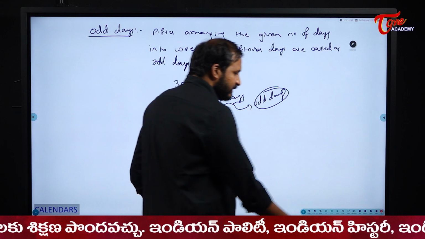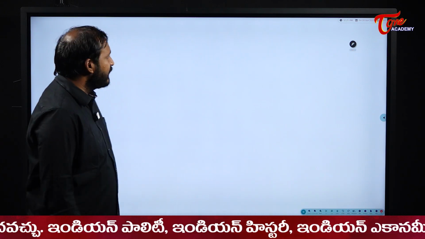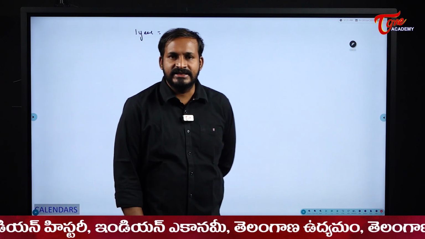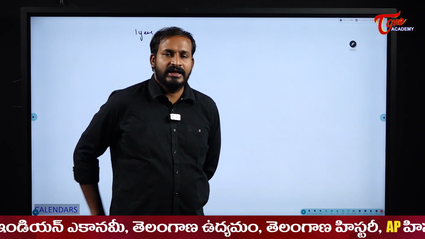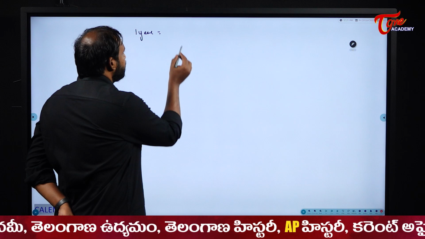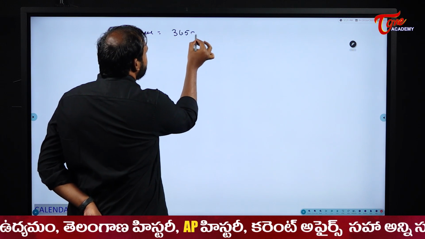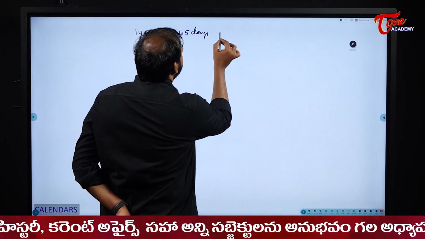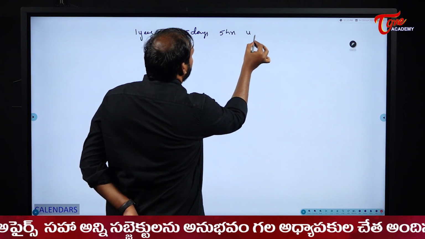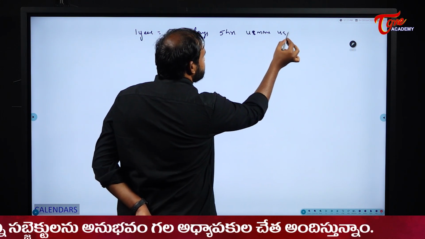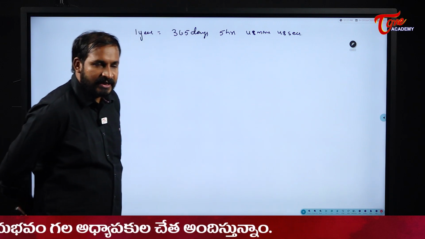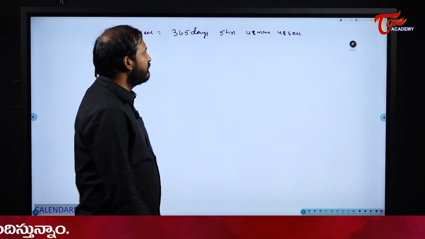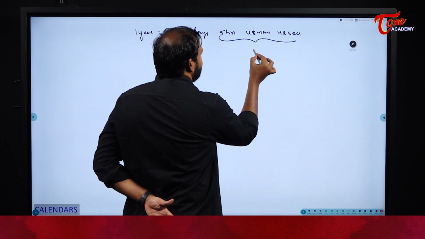Now, students, a year contains how many days? Generally we take it as either 365 or 366 days based on the time. But actually speaking, 1 year contains 365 days, 5 hours, 48 minutes and 48 seconds approximately. But what we will do is approximate this as 6 hours.